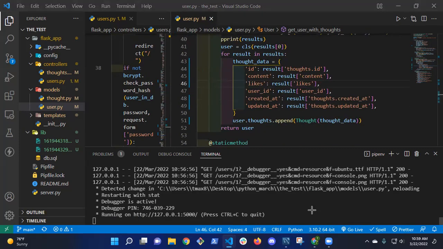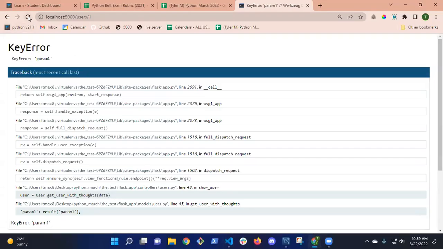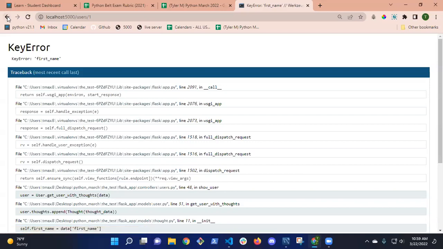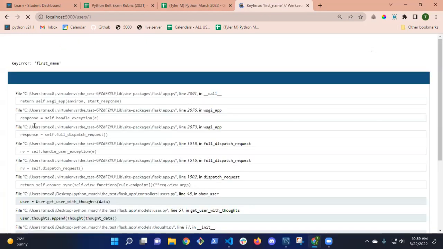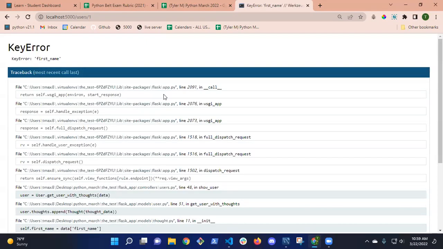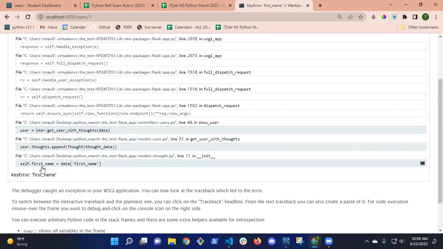So server's still running. Let me come back to my browser. Refresh. Okay, so now we're getting, let me just try to refresh it. Okay, no, we're still getting the error first name. Key error first name. So we say data first name. That's in thought.py.